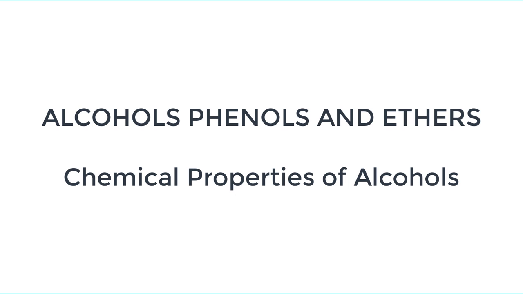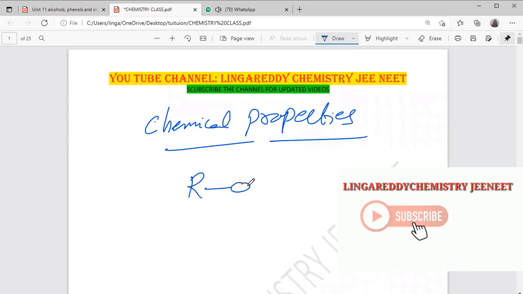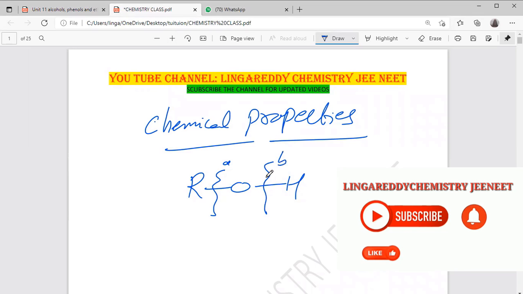We are discussing chemical properties, right? Yes, sir. For the chemical properties of ROH, the bond breakage may take place at position A or at position B.